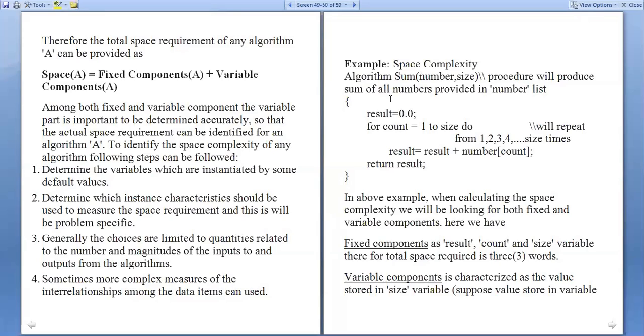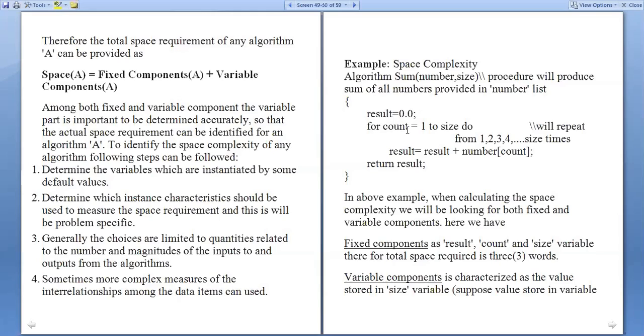Space complexity. So consider this example. We have an algorithm, sum(number, size), the sum of all numbers provided in the number list. This is the procedure used to find the sum of all numbers. Suppose result equals 0.0. That means initially we take result as 0.